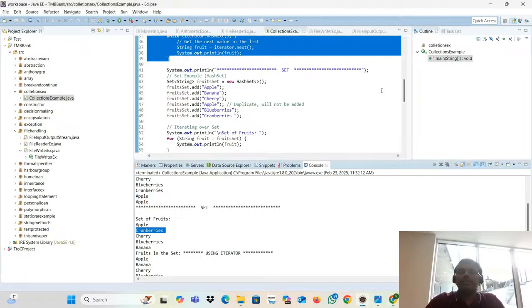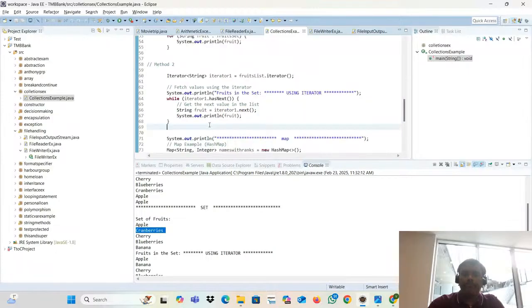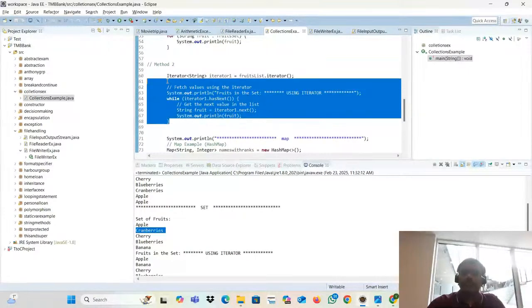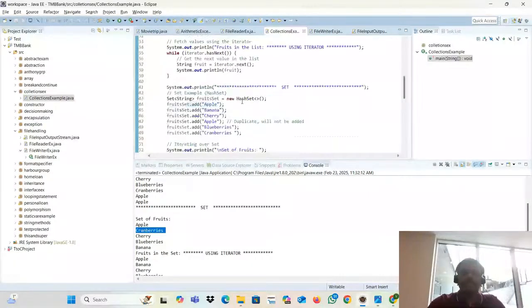So you will come to know that if you are looking for ordered collections, you can use list. If you are looking for unordered collections, you can use set. But the methods are the same: add method, same for loop, same iterator. Same stuff. If you understand list, set is easy. Only the syntax is different. Here is the syntax. Only this much.